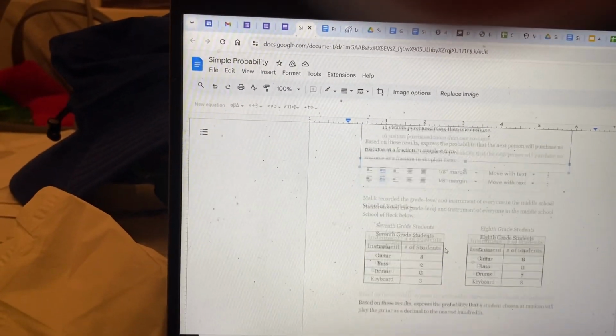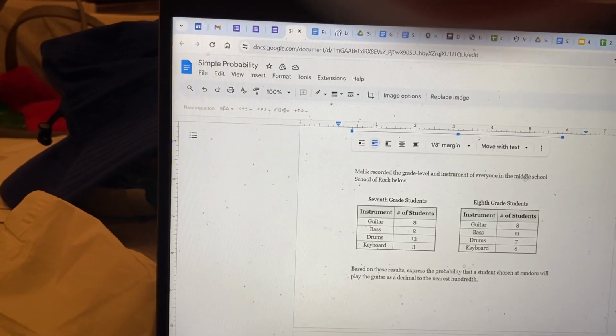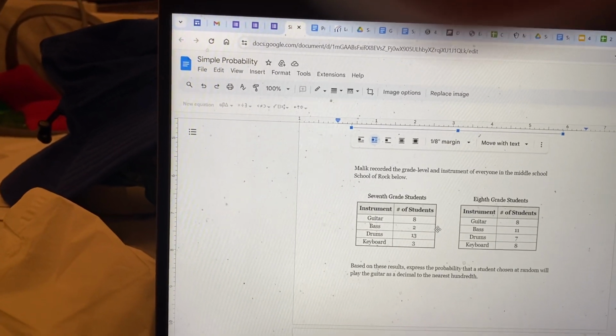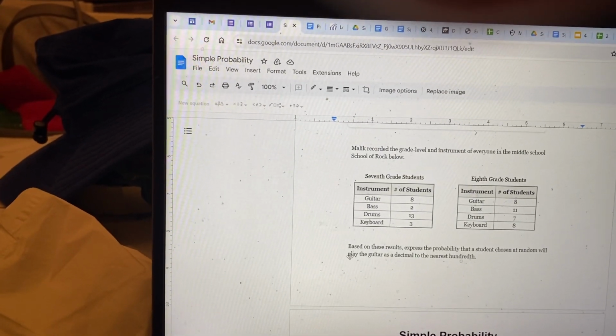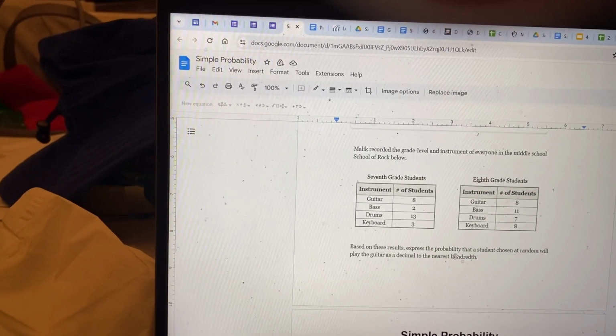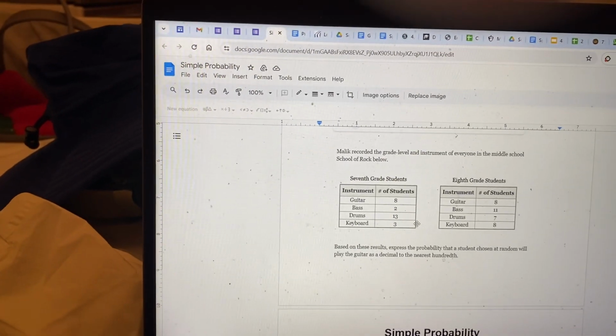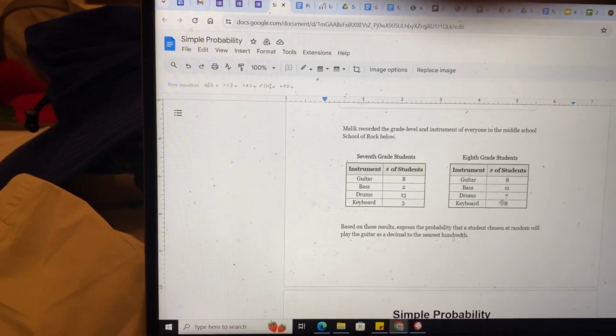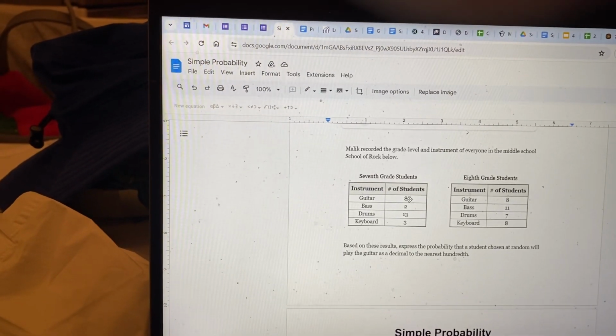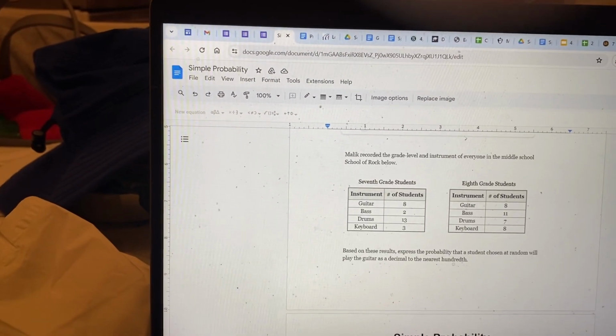Okay. Malik recorded the grade level and instrument of everyone in middle school, School of Rock, below. Based on these results, express the probability that the student chosen at random will play the guitar as a decimal to the nearest 100th. So again, I have to add together everybody, all the 7th grade and all the 8th grade. So 8, 9, 10, 23, 26.